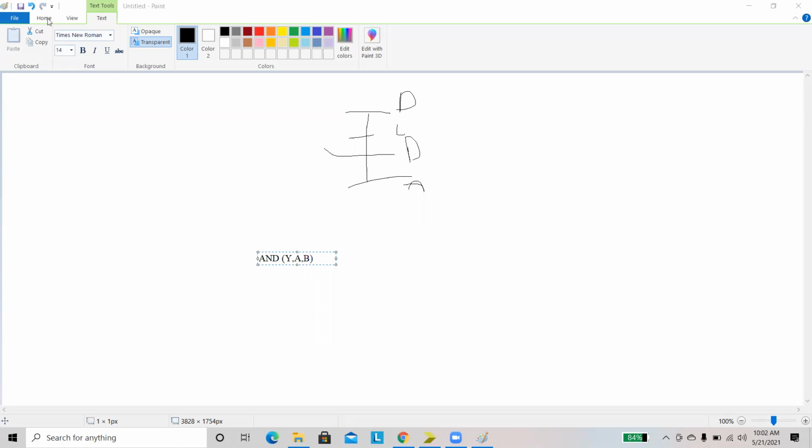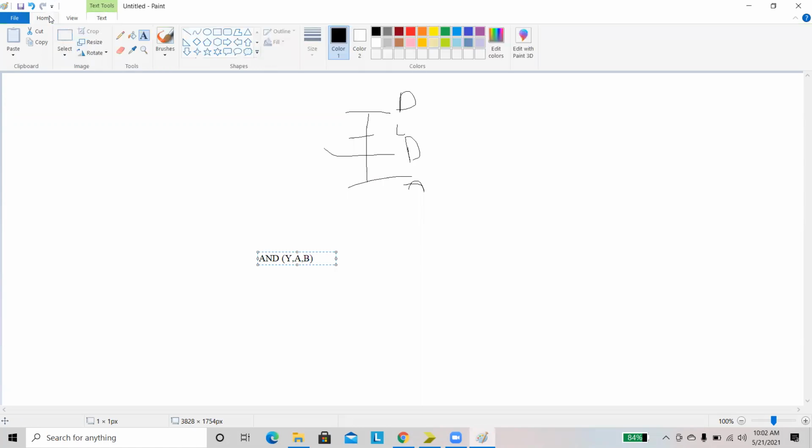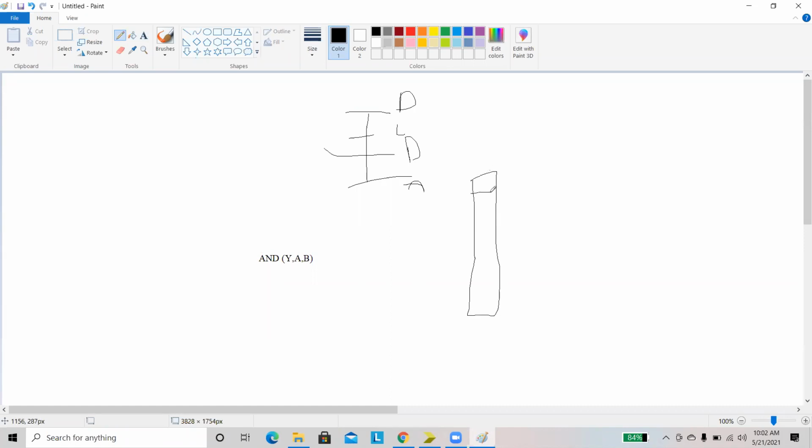Okay, what is the LUT? Here LUT means lookup table. It is a memory based mux. Just, this is the static RAM.